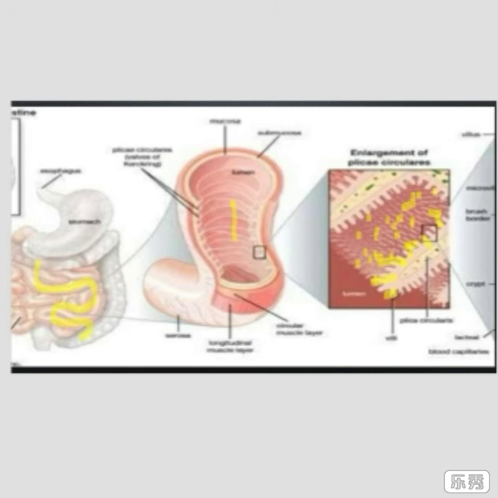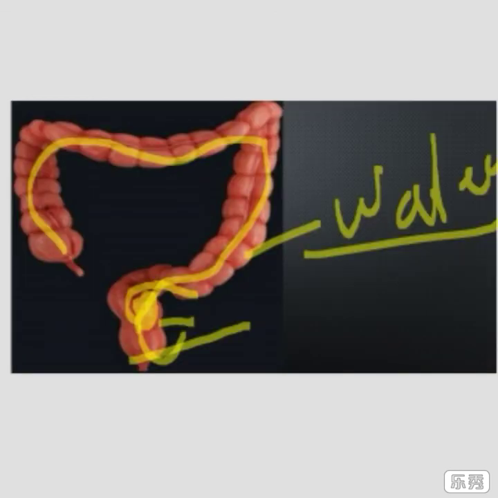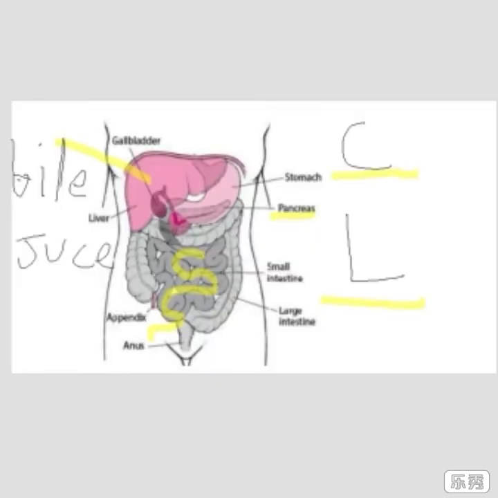Now, unabsorbed material reaches the large intestine. In the large intestine, there are also many villi which absorb water. Absorption of water occurs in the large intestine.